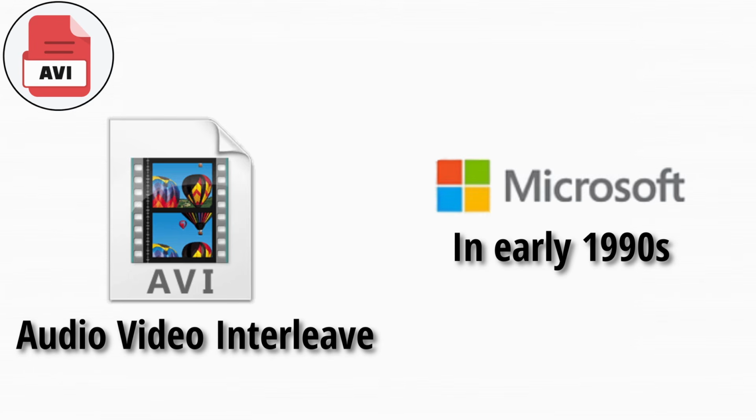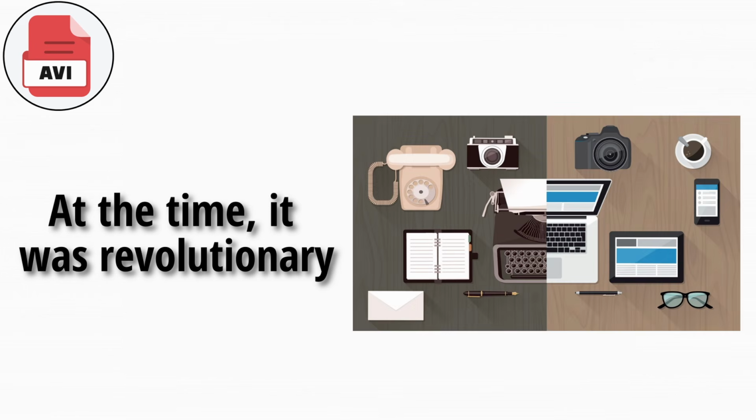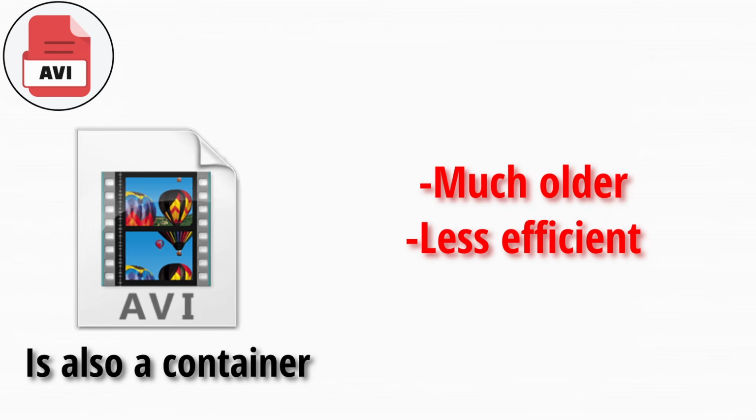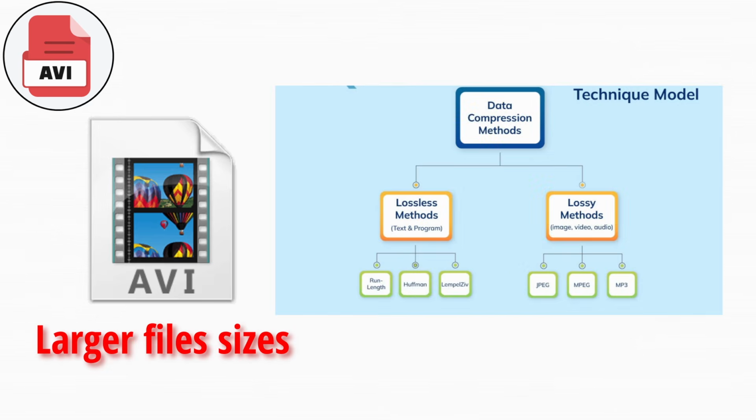AVI stands for Audio Video Interleave. It was developed by Microsoft in the early 1990s. At the time, it was revolutionary. However, technology has evolved dramatically since then. AVI is also a container, but it is much older and less efficient compared to modern formats. AVI files often have larger file sizes because they do not support modern compression techniques as effectively.